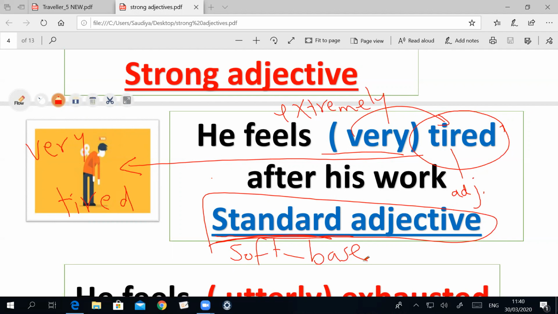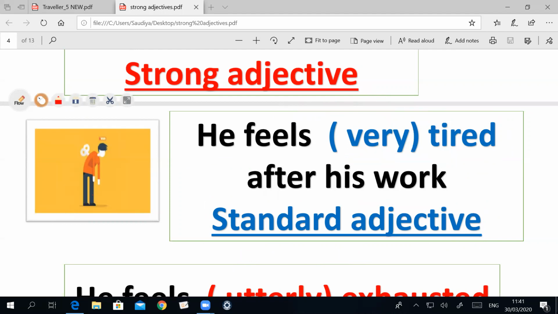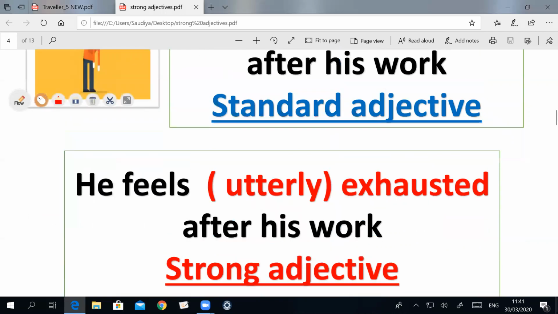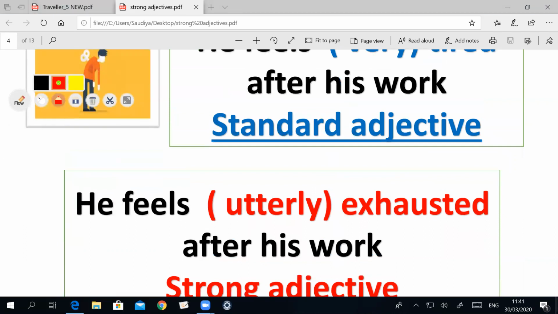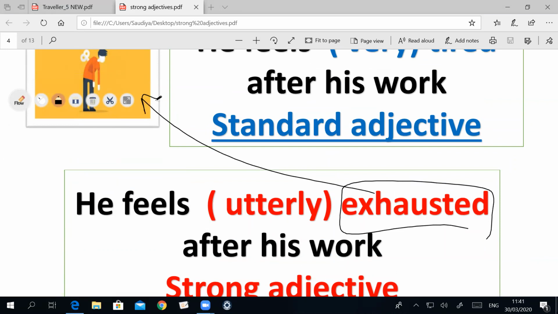Do you know any other word that means tired but strong? Let's see this one. So we can describe this person using the word exhausted. This person is exhausted. But how can we describe exhausted? We can use utterly exhausted. Can we use the word very? Of course not. Why?